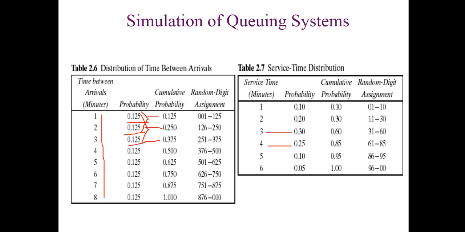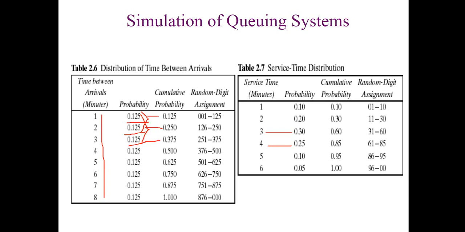Okay, and then the next one is random digit assignment. Random digit assignment is actually a range. So how do we calculate the range? Suppose the first one starts from 1 and its last range is 1 to 5, and then the second one will start after that, and the last range is 250. The next one will start with 251, and the last range should be 375, and so on.